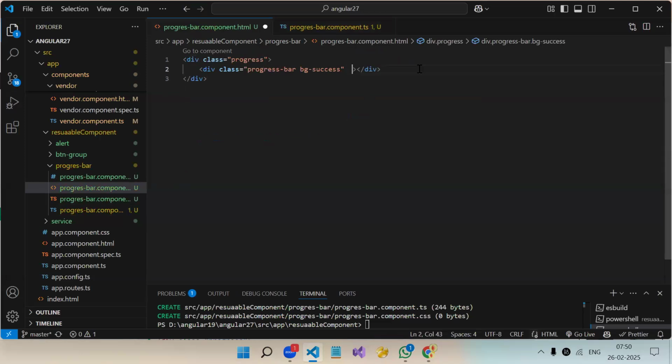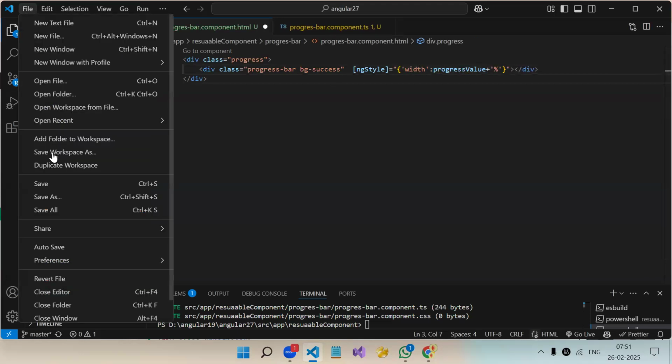Now instead of this, you'll be using square bracket ng style. In ng style, how do we write? What do I have to write inside the double quotes? Curly braces, okay? Then width, colon, the property, plus we have to provide the symbol also, %.